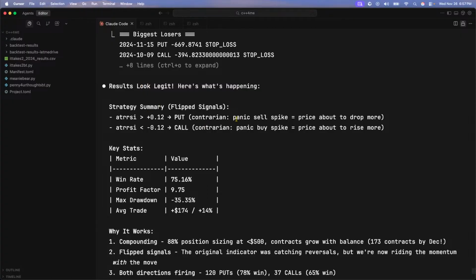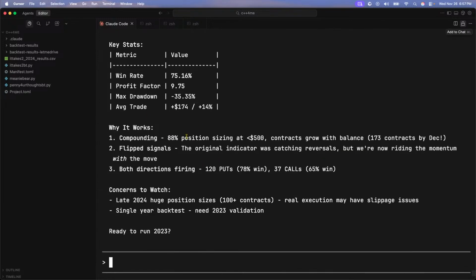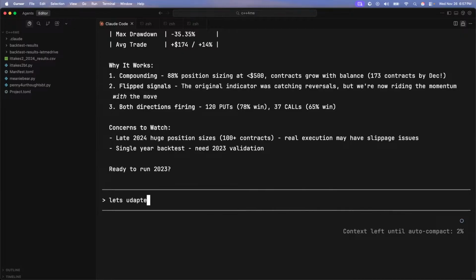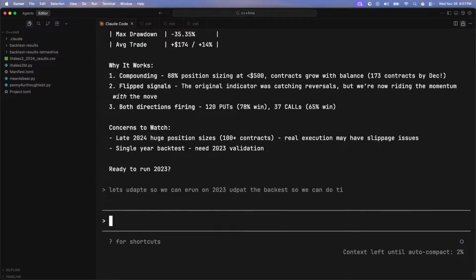Results look legit. The contrarian: look, I just flipped the signals. Panic selling equals the price might drop more. Panic buying equals the price might rise more. Compounding 88%. Okay. Let's update the backtest so we can run on 2023.